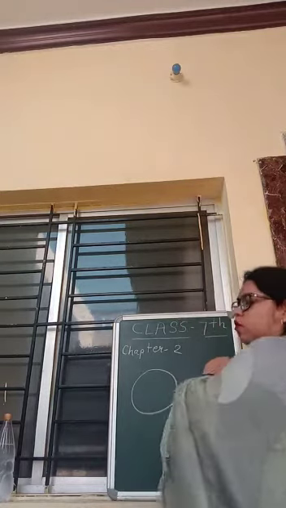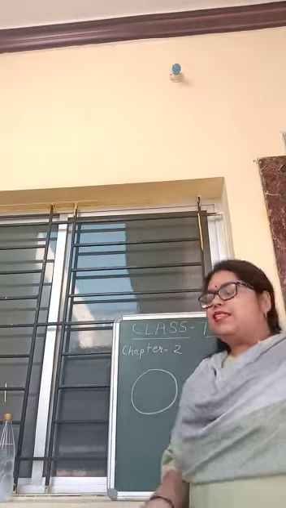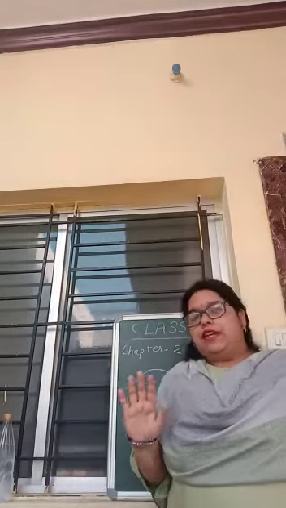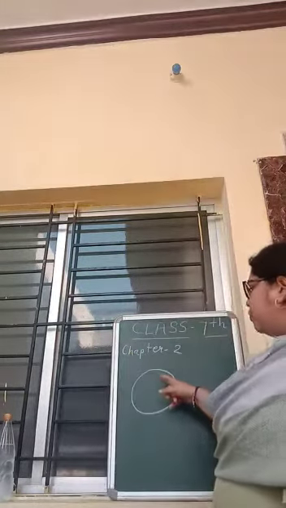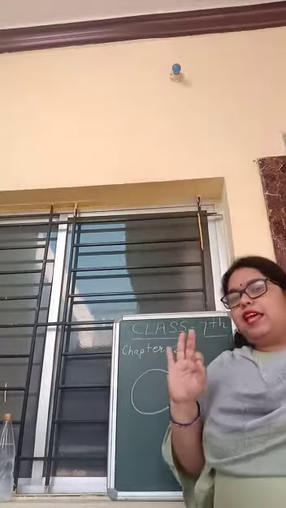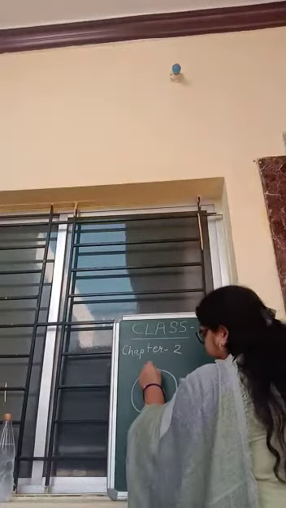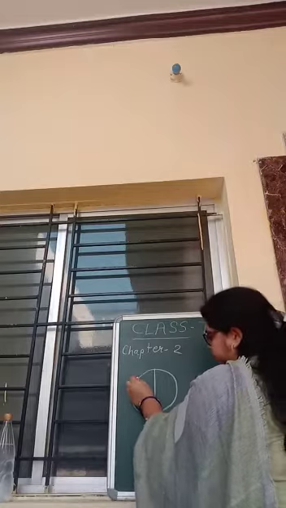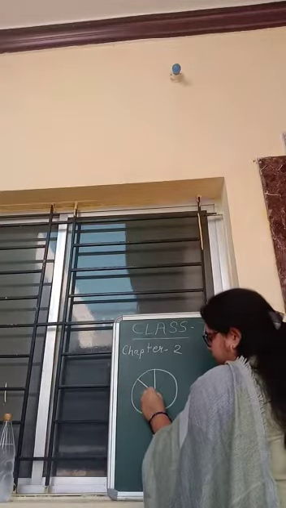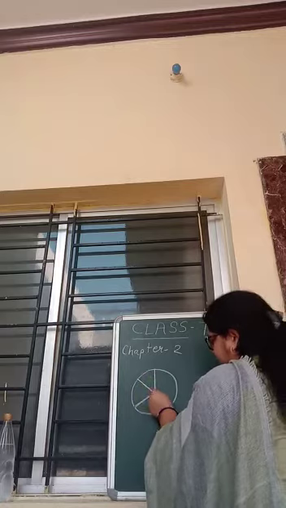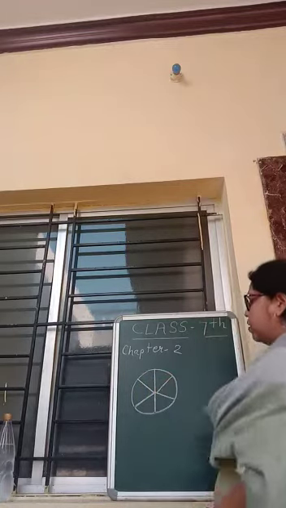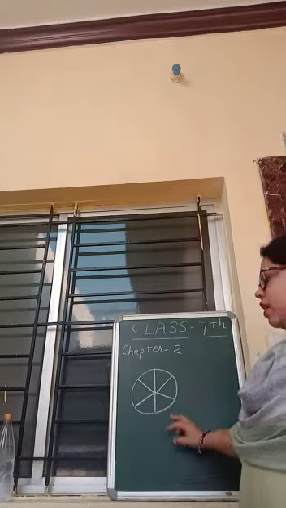If any whole number is there, if any one thing is there, suppose you are eating a pizza. If 6 friends are there and you want to give an equal part to each of your friends, what will you do? You will divide this pizza into 6 equal parts. 1, 2, 3, 4, 5, 6. So these are 6 equal parts of a pizza.